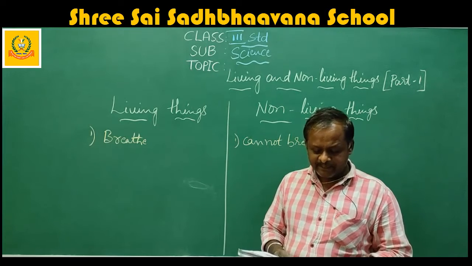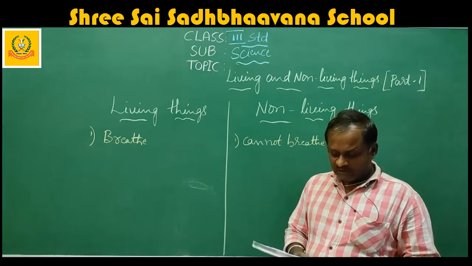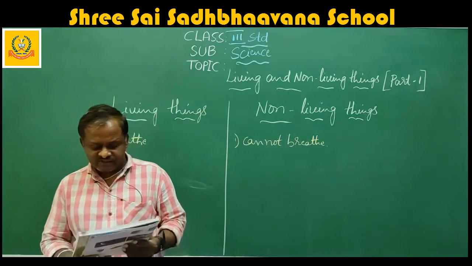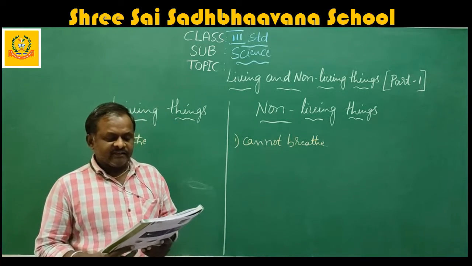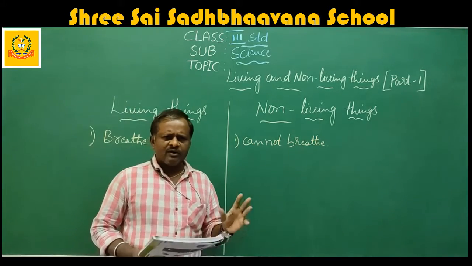Have you seen any pen, pencil or eraser kept in your pencil box grow? No, this is because they are non-living things. Non-living things do not have a life cycle. Here they have given the life cycle. Living things have a life cycle.